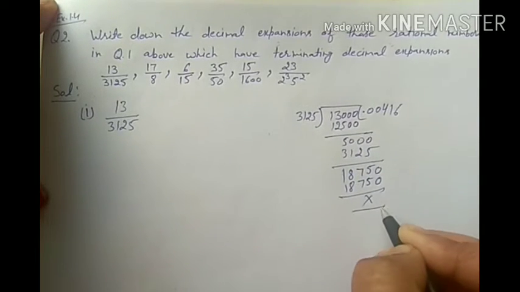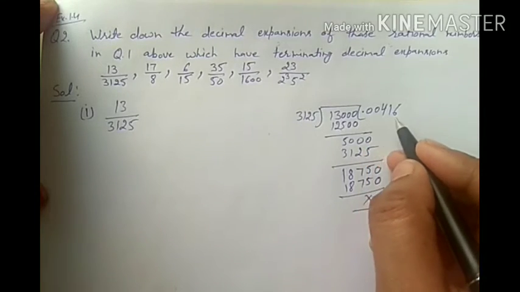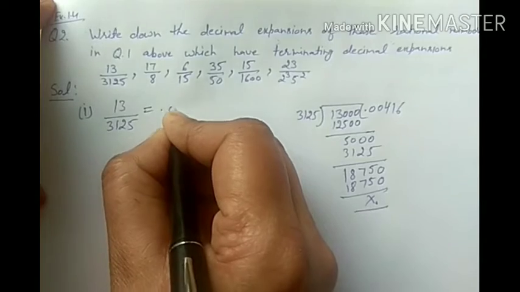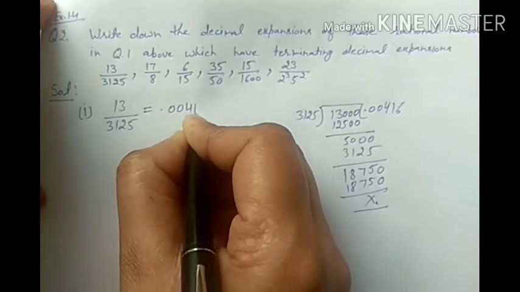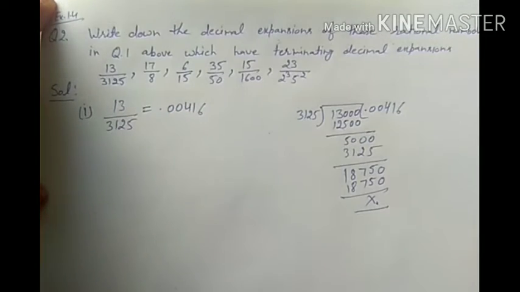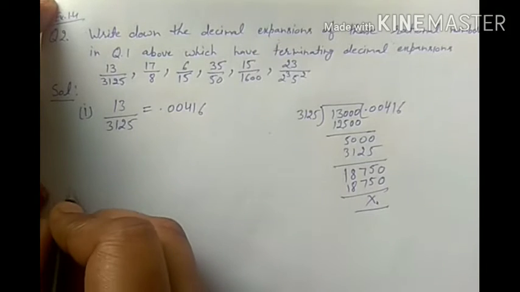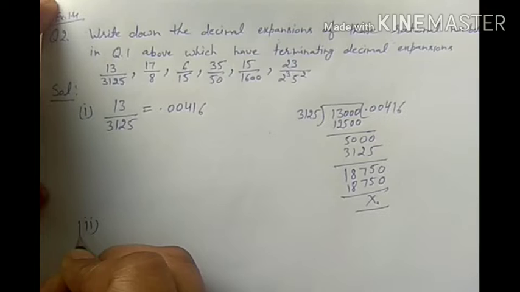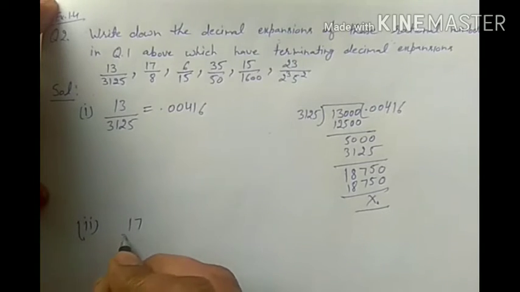Now our remainder is 0. It means terminating. So the answer is 0.00416.